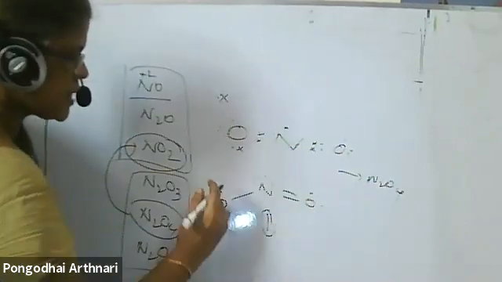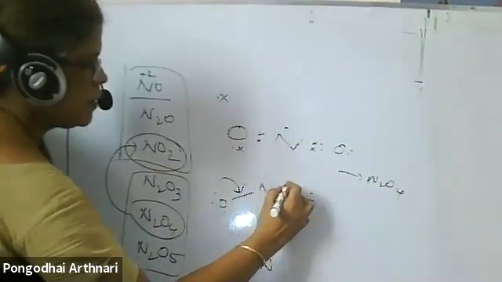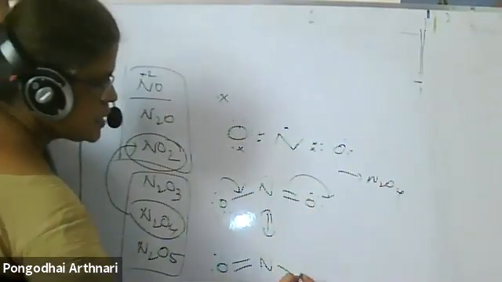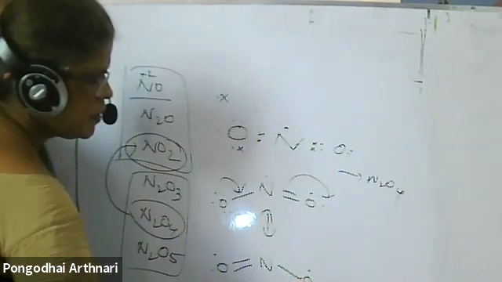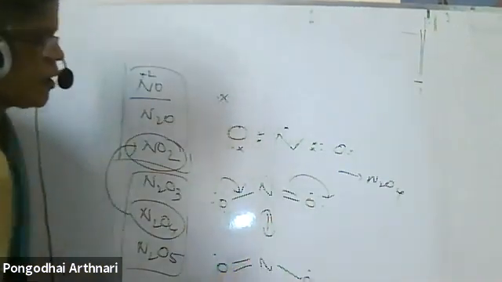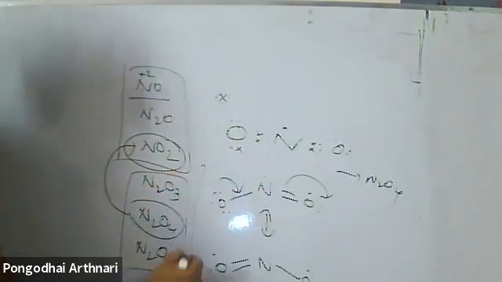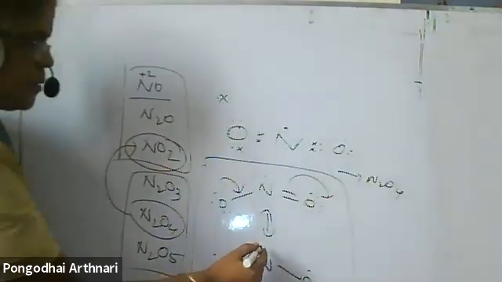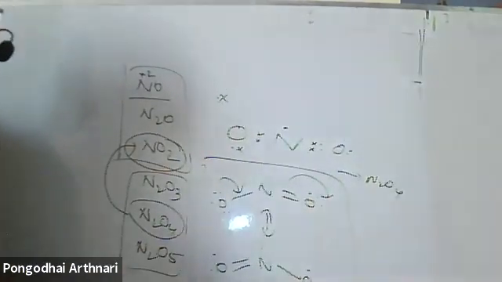If I write it on this side, this will become double bond and single bond, so bond order one. This is the resonating structure of NO2. Because of the presence of the odd electron, it immediately dimerizes to form N2O4.